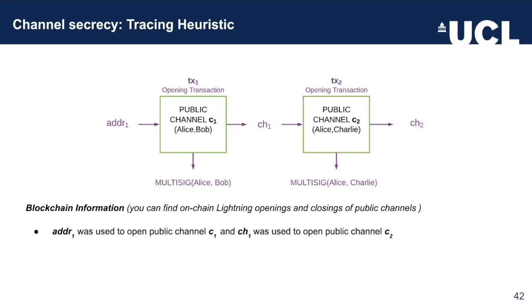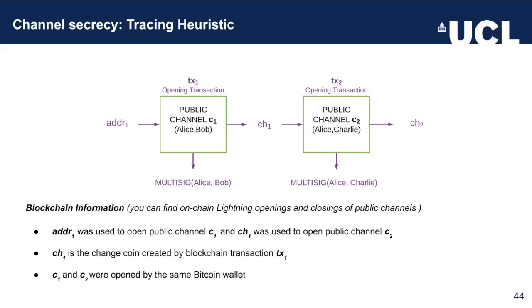The coin address 1 was the one that was used in order to open C1. But the coin CH1 was used to open the channel C2. A very simple blockchain analysis will show us that the coin CH1 is the actual change that was created by the blockchain transaction TX1. So there is extremely high probability that C1 and C2 were actually opened by the same Bitcoin wallet. Given the intersection between the two pairs, we actually know now that Alice was the one who opened those channels.